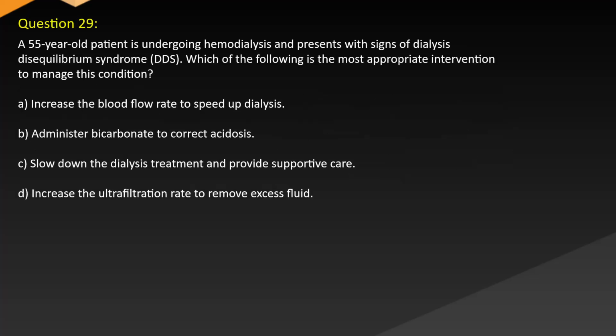A 55-year-old patient is undergoing hemodialysis and presents with signs of dialysis disequilibrium syndrome, DDS. Which of the following is the most appropriate intervention to manage this condition? A. Increase the blood flow rate to speed up dialysis. B. Administer bicarbonate to correct acidosis. C. Slow down the dialysis treatment and provide supportive care. D. Increase the ultrafiltration rate to remove excess fluid.